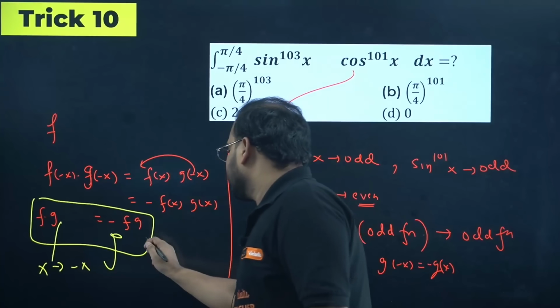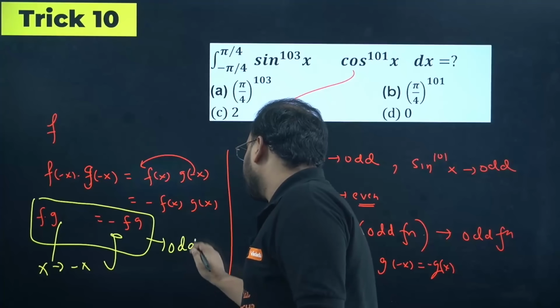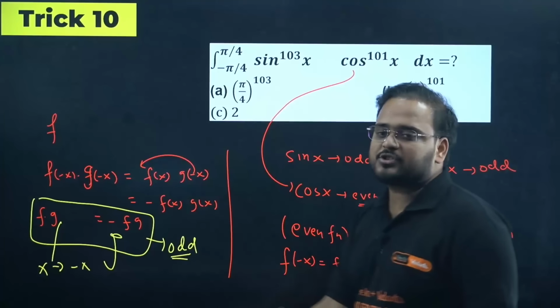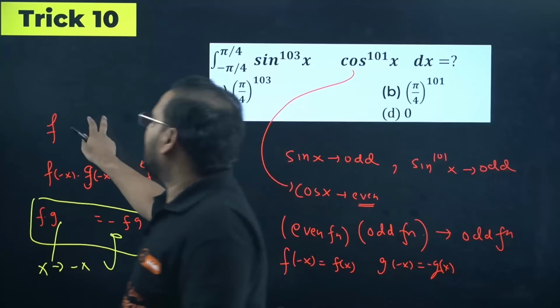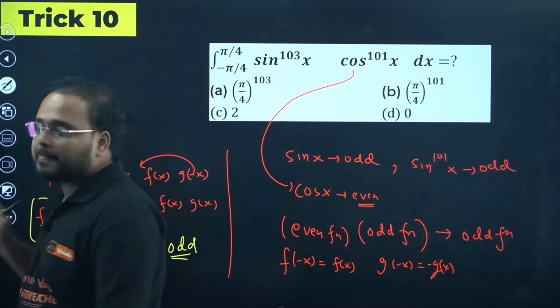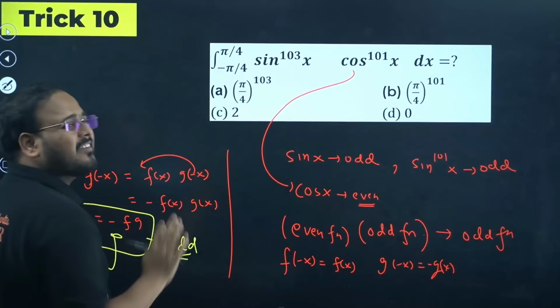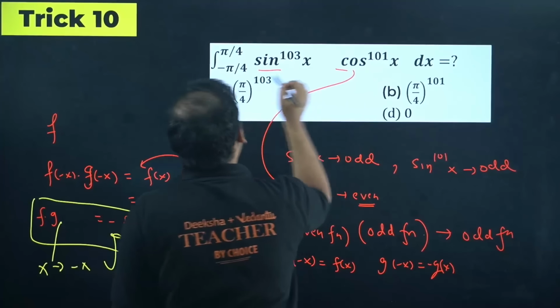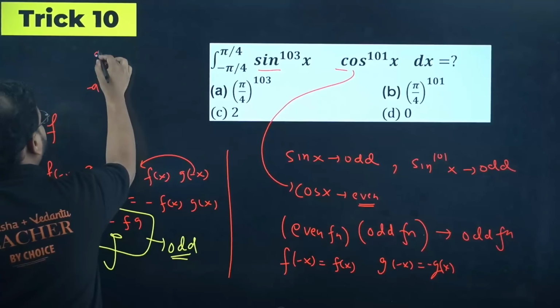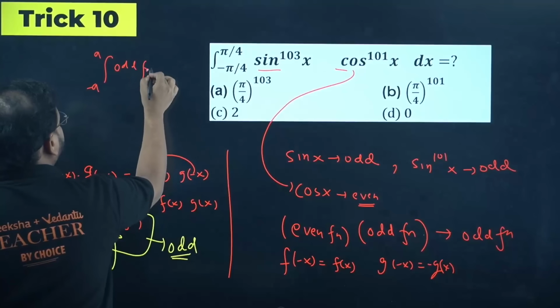What is this? This is the result of what, sir? Odd function. Okay, so that's what I mentioned over here. Even function and odd function product is what? Odd function. So now we have established this, sir, odd function. This is not a trick actually, it is a property of definite integral. But whenever you have odd function over here, so minus a to a, odd function is 0.